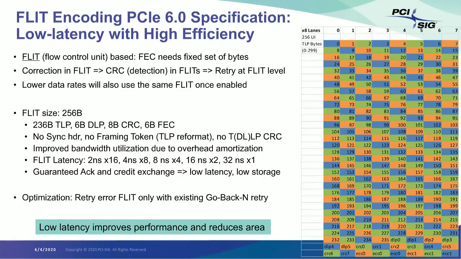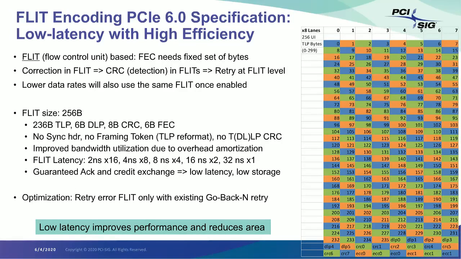Each interleaved FEC is capable of correcting only one symbol, or 1 byte, in error. And that's how we take that exponential problem of FEC and make it linear and get to the low latency. That's why each group has 2 ECC bytes, as you can see in the picture, ECC 0 and ECC 1.